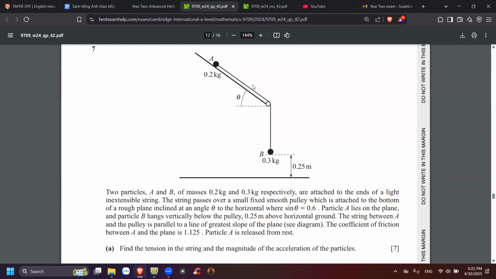Particle A lies on the plane, particle B hangs vertically below the pulley, 0.25 meter above horizontal ground, string between A and B, parallel to this line.